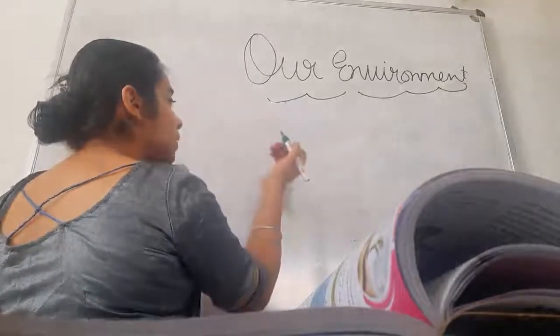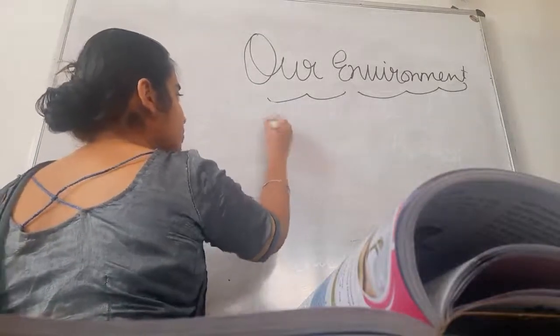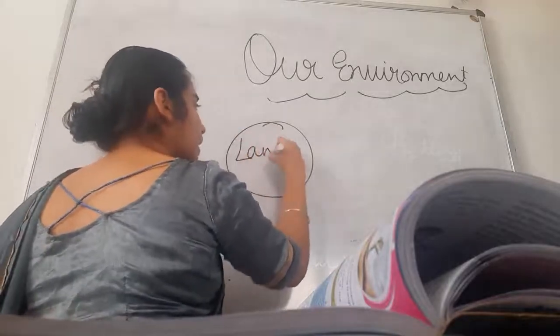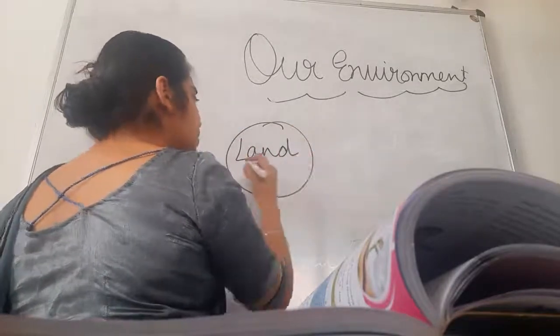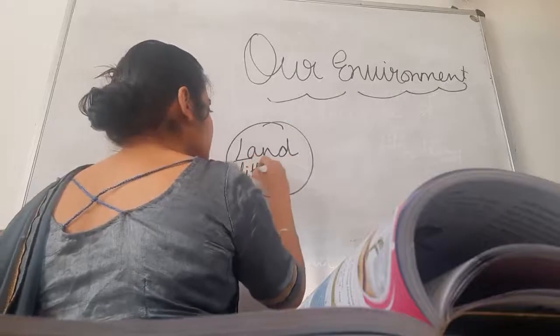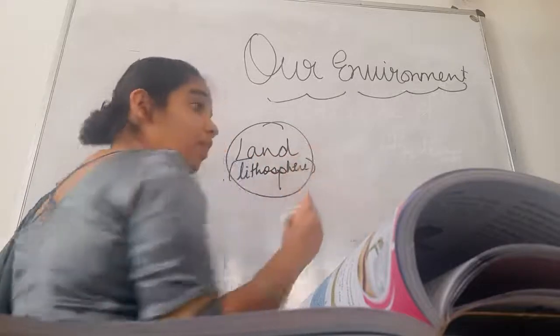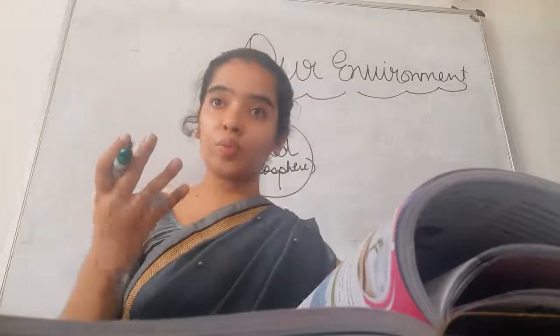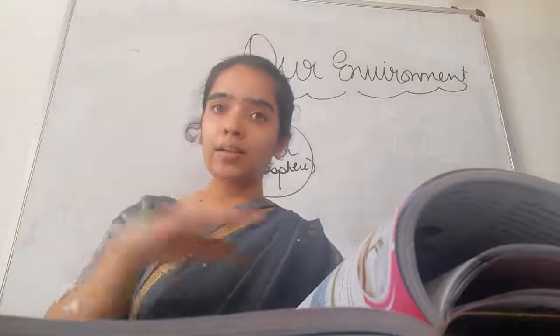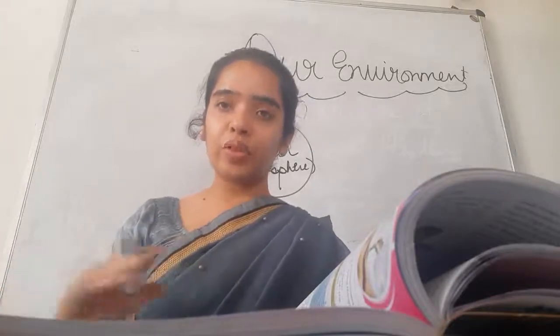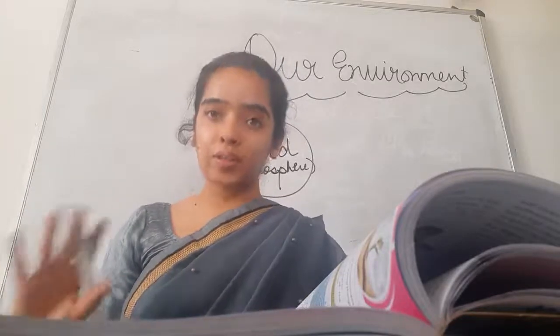Every natural environment must have land. You take an example of forest, it has land. You take an example of river also. River also has land. The bottom of the river is land only, right? Bottom of the river, the end of the river is land only.